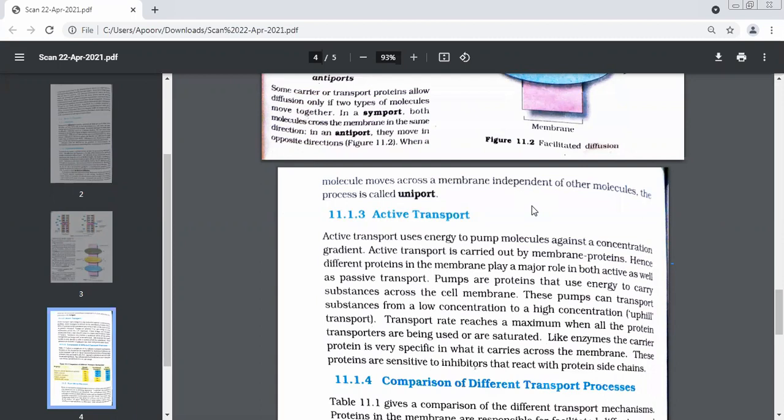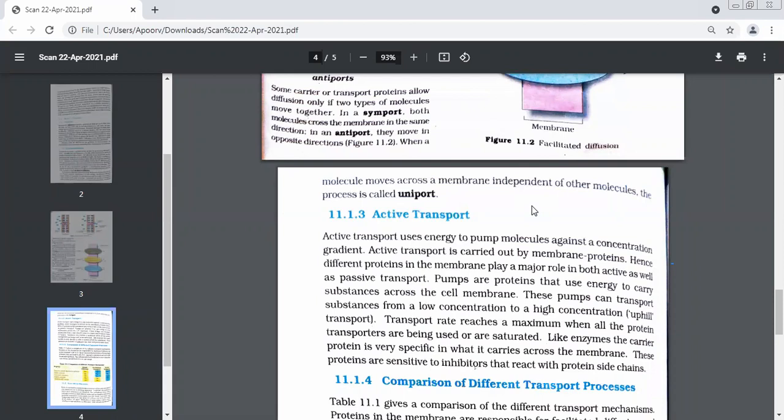Now let's do this: antiport and symport. What are the two terms we are going to study? Antiport and symport. Some transport proteins allow diffusion only if two types of molecules move together. They are very lazy. They say we will not take one by one. They will take only how many molecules together? Two types of molecules.